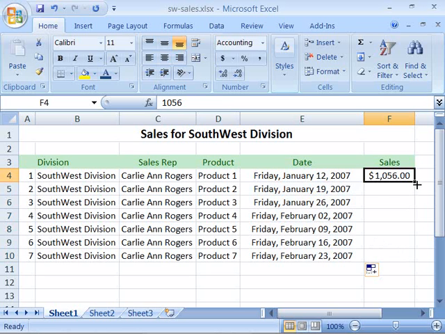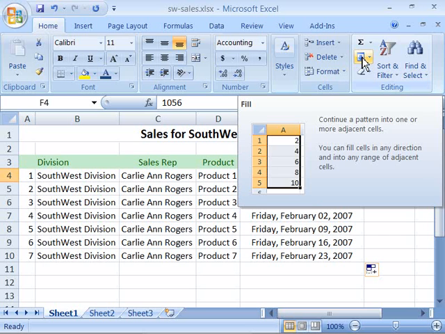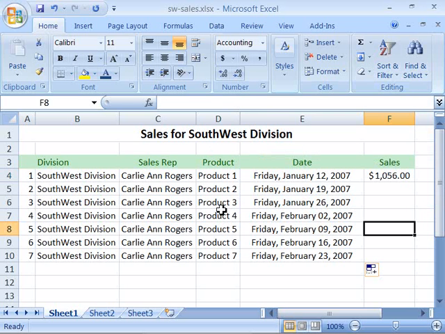I kind of prefer the mouse technique because it's direct on my worksheet and I'm seeing what I'm doing with just a single click. But don't forget about the fill button up here that allows you to do the same thing. If you'd like to practice a little bit with autofill, you can open up the SW-Sales file that's in your Excel 2007 class folder.